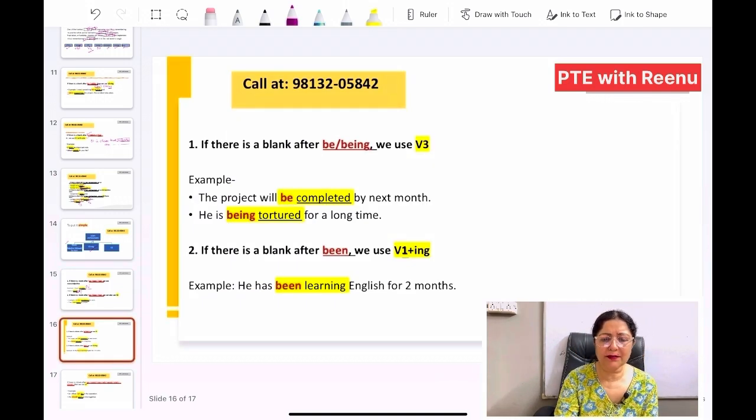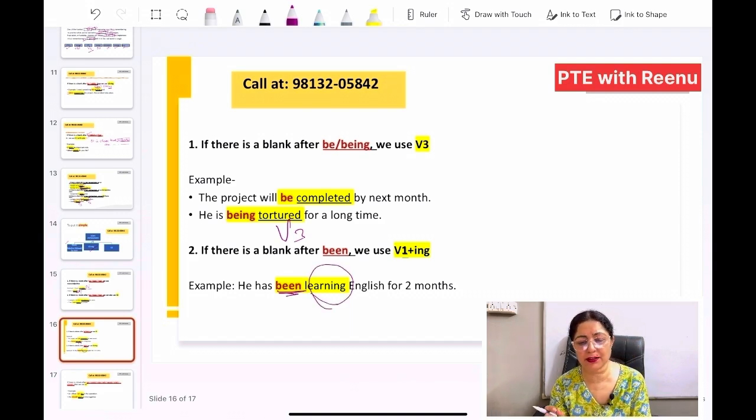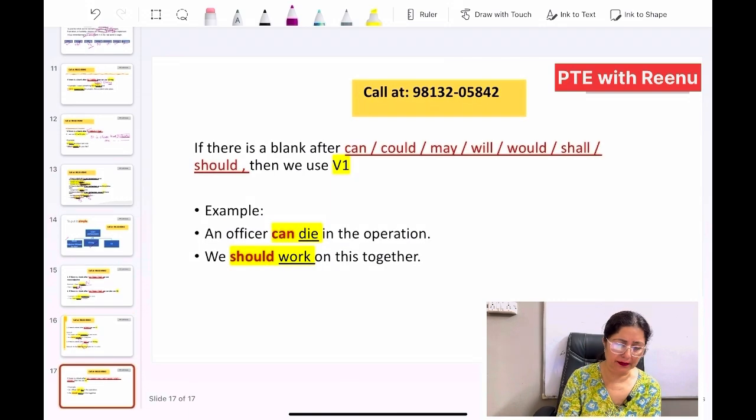Now if there is a blank after be or being, then we use V3 with it. For example, the project will be completed. So after be we are using V3, that is completed. If there is being also, we make use of V3 over here. He is being tortured for a long time. So this is V3 which we are using after being. Now if there is a blank after been, then we use V1 and ing. For example, he has been learning English for 2 months. That is perfect continuous tense, and in that case we make use of V1 ing after been.